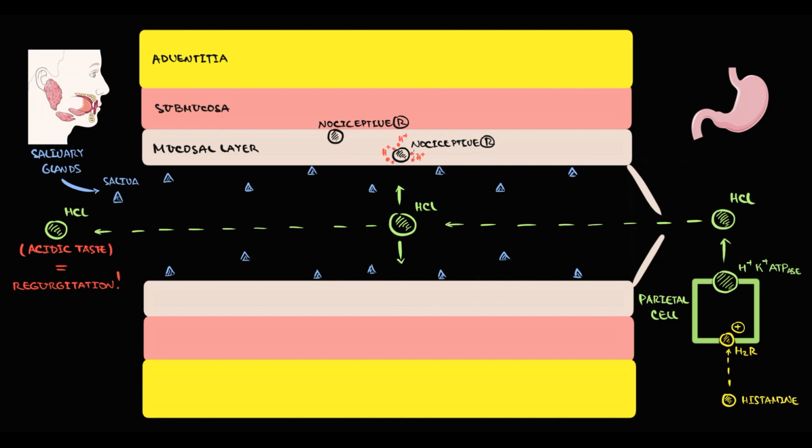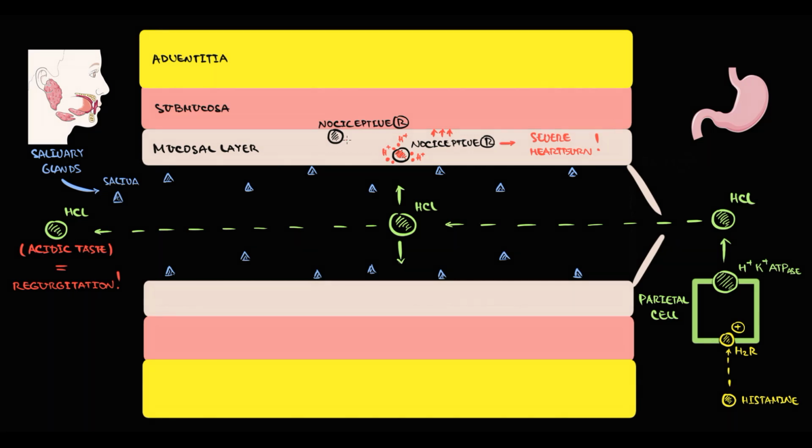And now everything depends on the location of nociceptive receptors. In case nociceptive receptors are located superficially, hydrochloric acid causes very strong irritation of nociceptive receptors, which results in severe heartburn. So this category of patients is hypersensitive to any acid in the esophagus.